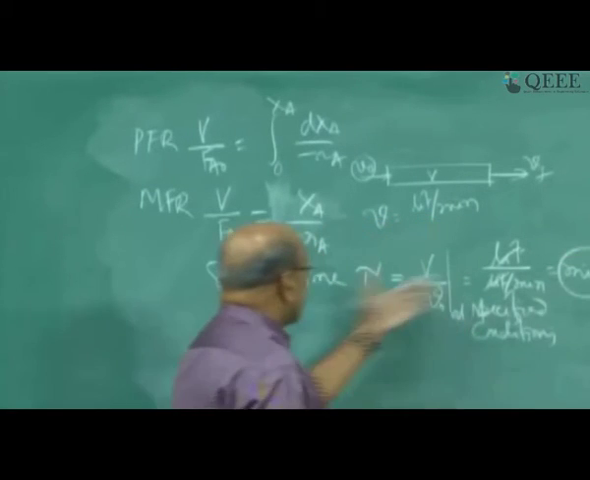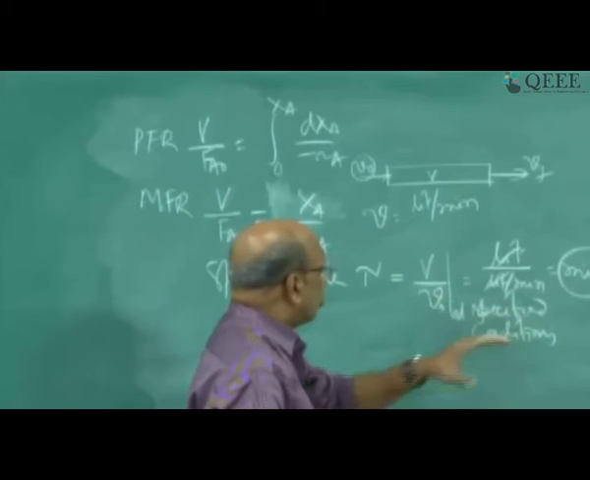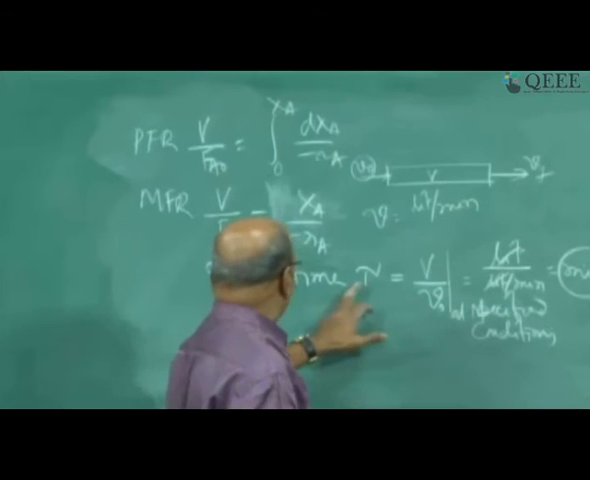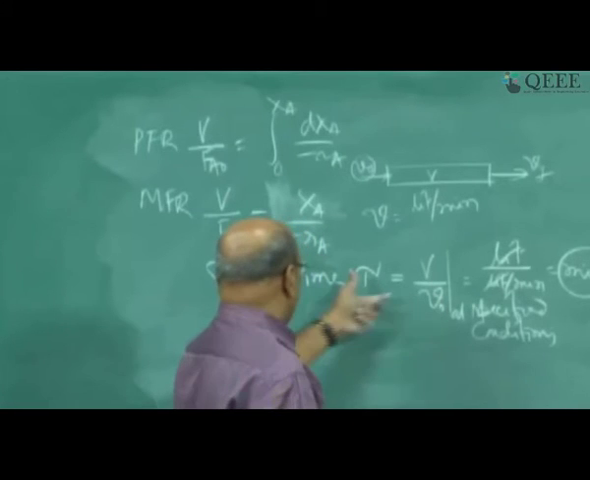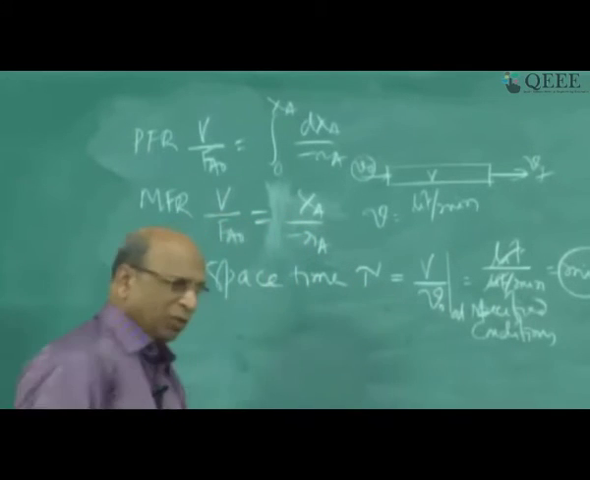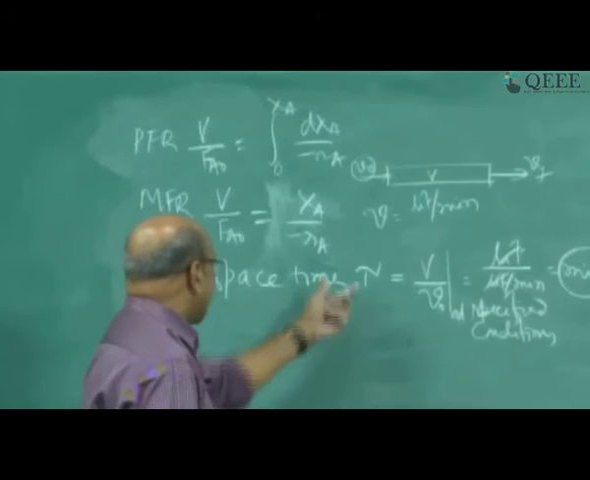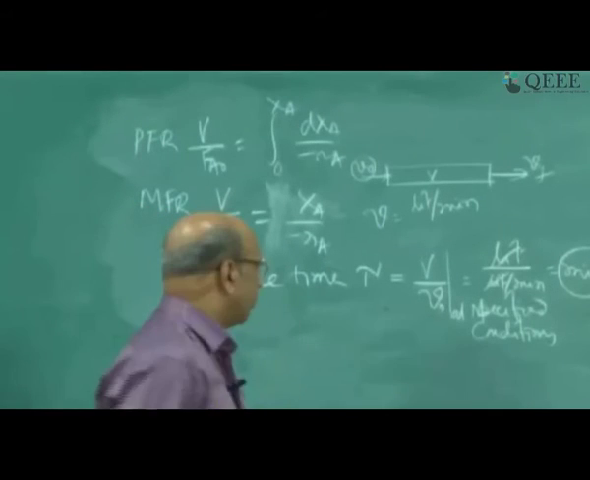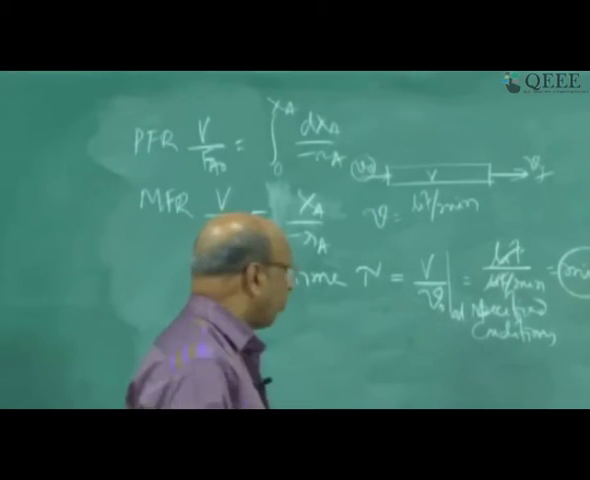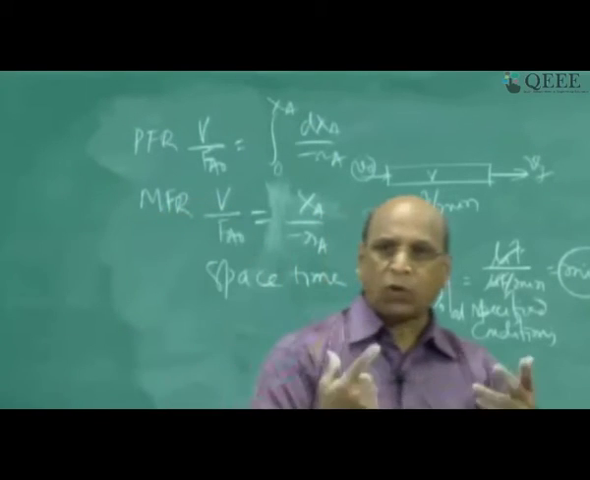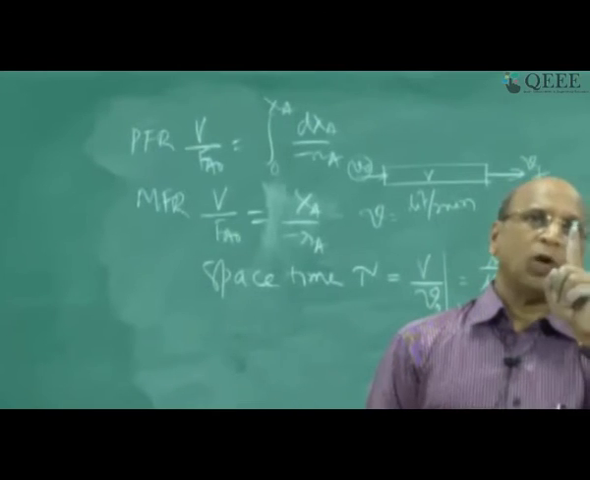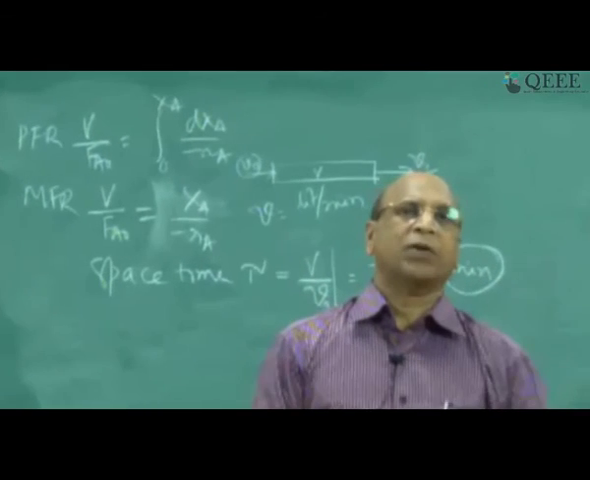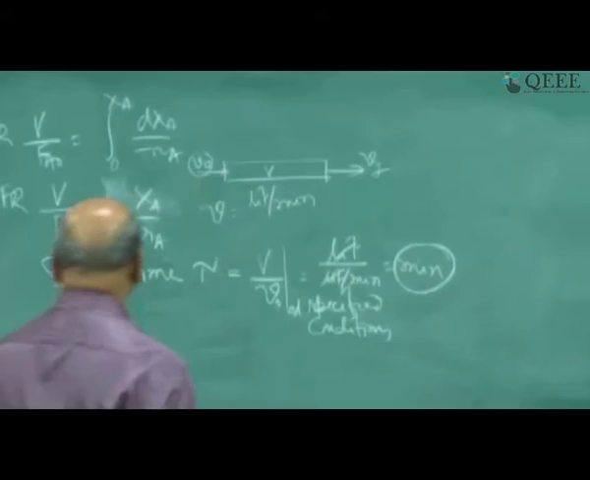Of course, it's not a simple thing I am deriving here, but through residence time distribution studies also we can prove volume by volumetric flow rate as the space time. The physical meaning of space time is that it tells us the time required to process one reactor volume.